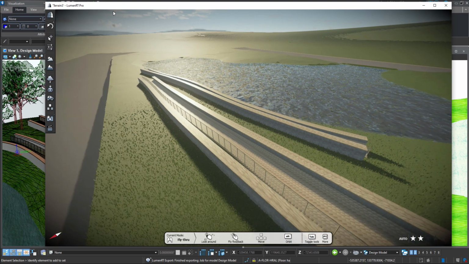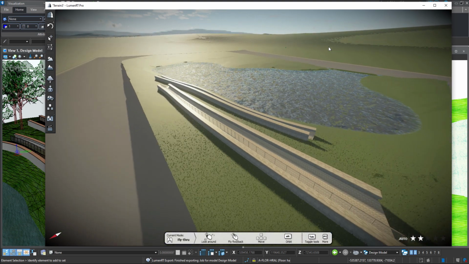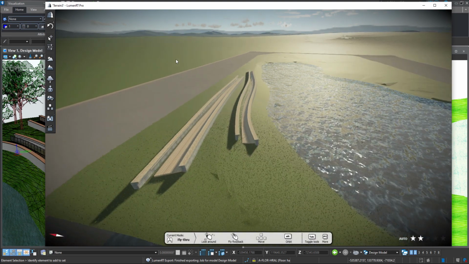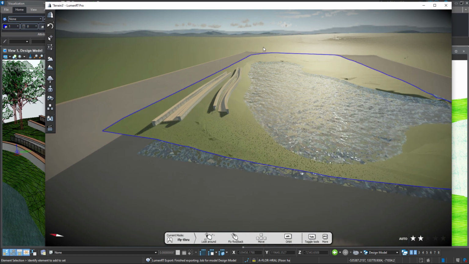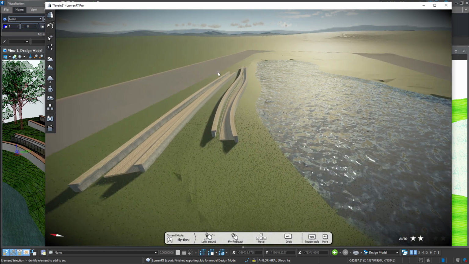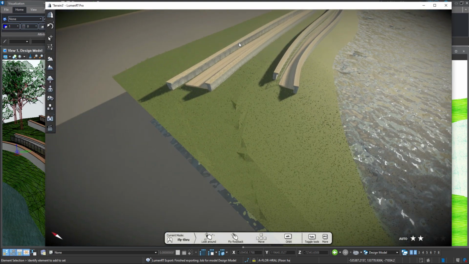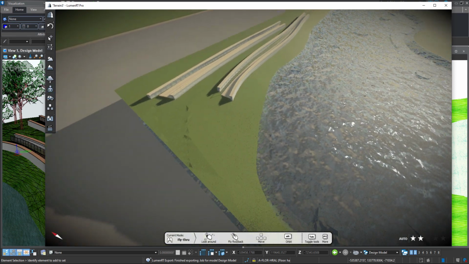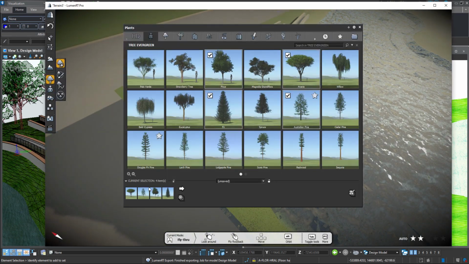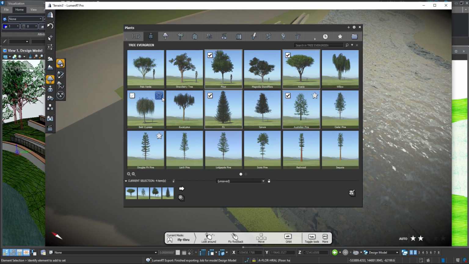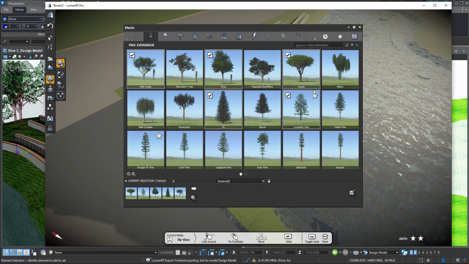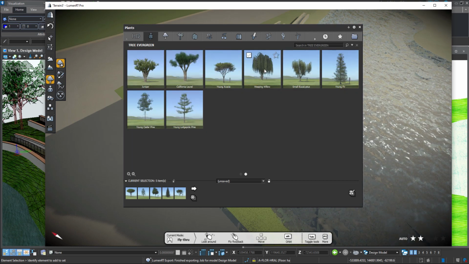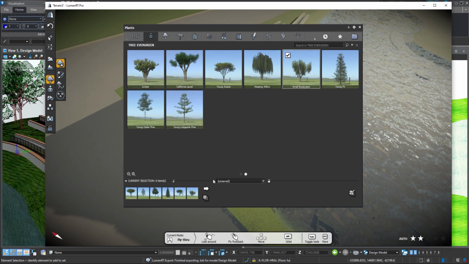Okay, let's add a bit more drama to this scene by adding a few trees. And you can see, look, the edges around here are a little rough, but it doesn't really matter because I'm not going to produce any of my images showing this stuff. I want to focus on the design, the lake and some trees. So let's go down to our tree area. We may already have these in as a current selection. We can add a few more, I guess, to the scene as well.